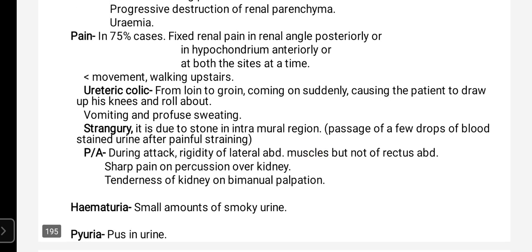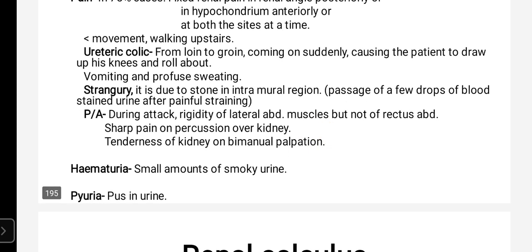It will be increased by movements and walking upstairs. Then there may be ureteric colic, that is pain from loin to groin. It comes suddenly, causing the patient to draw up his knees and roll about. There will be vomiting and profuse sweating in ureteric colic.